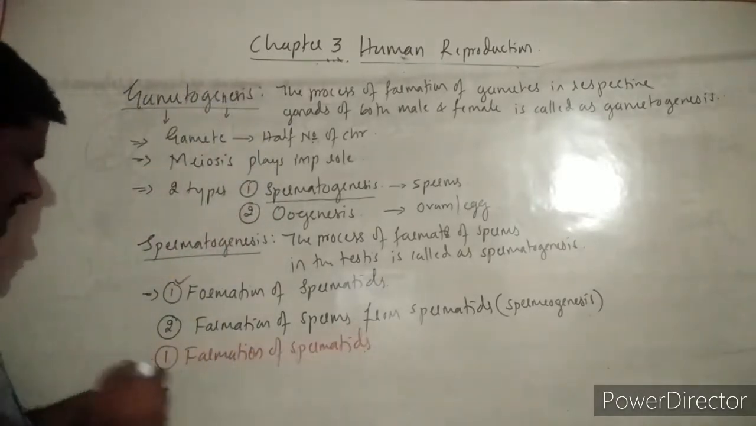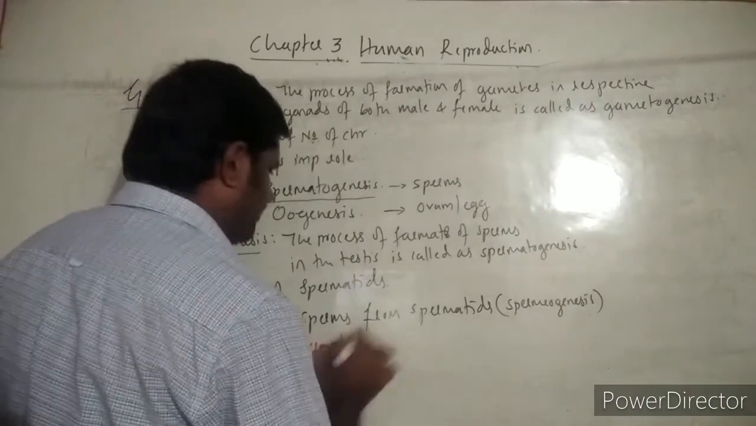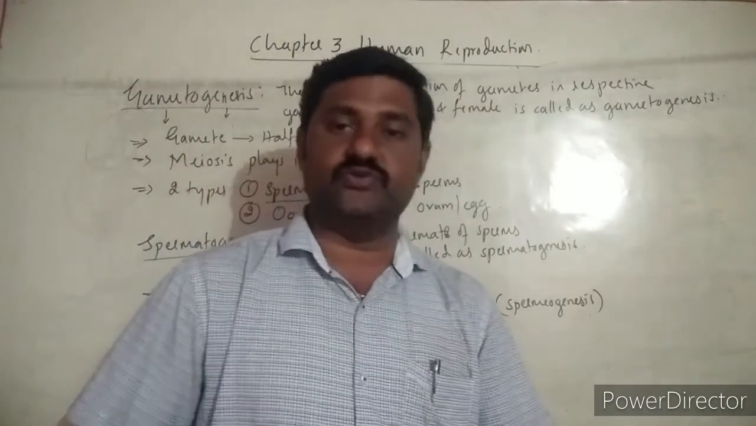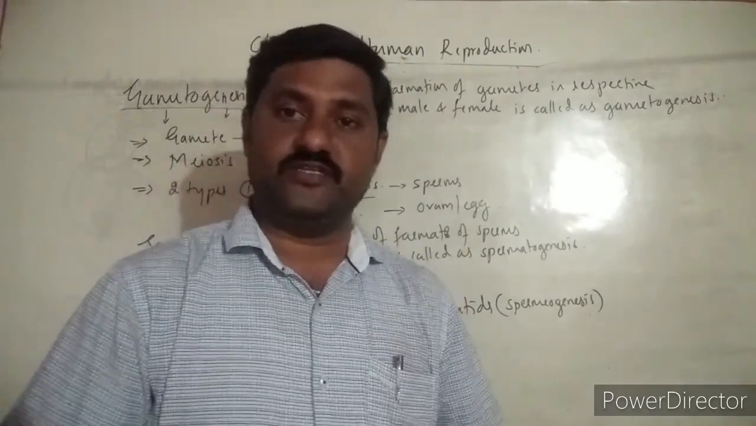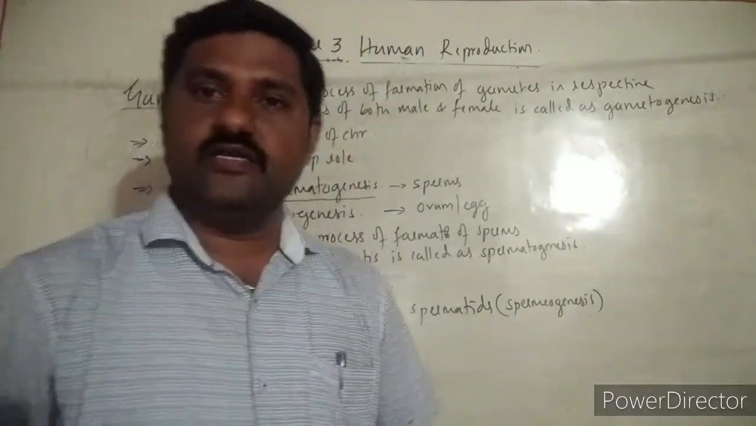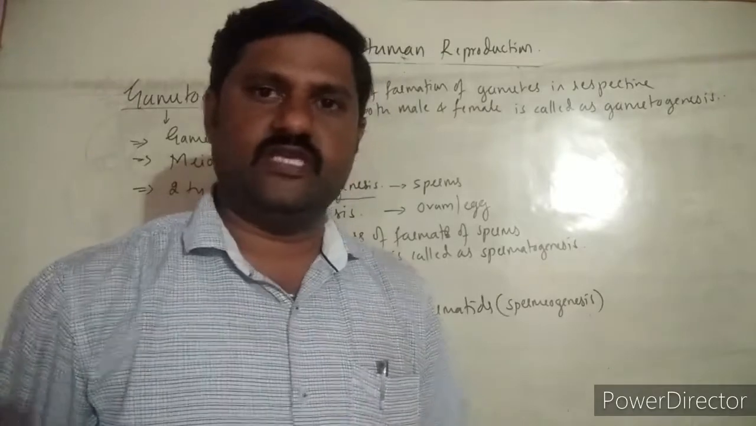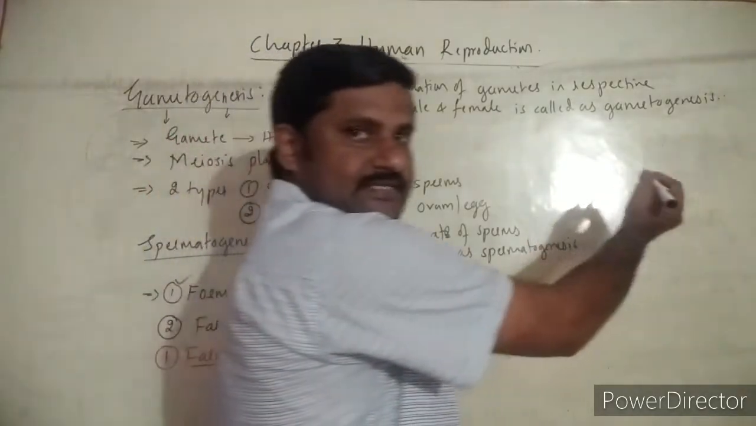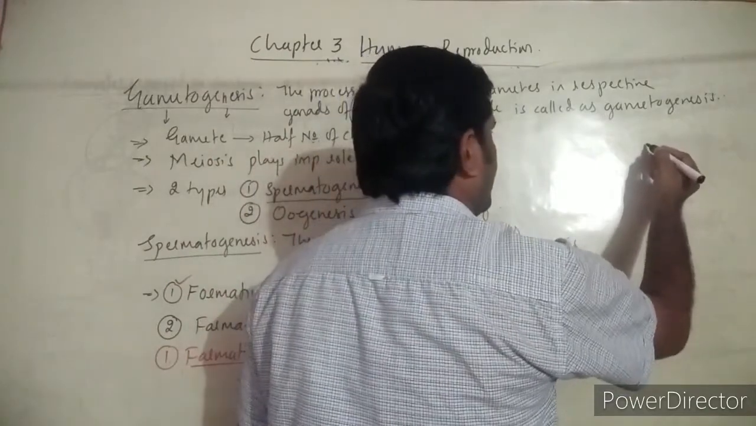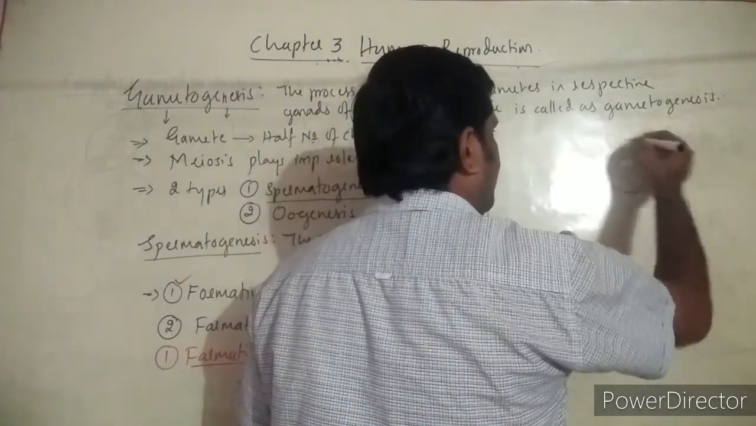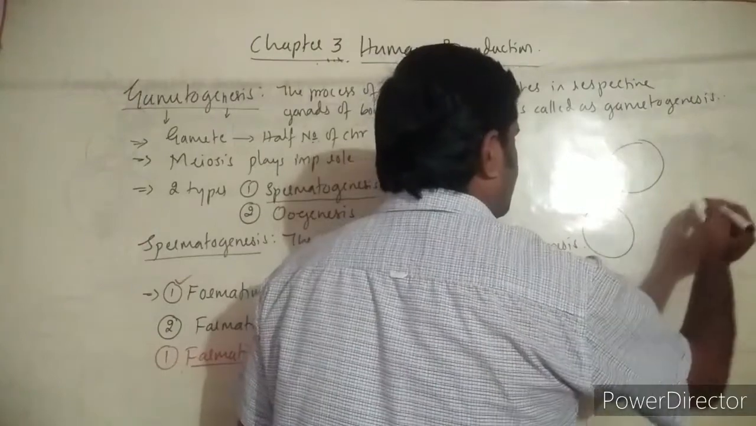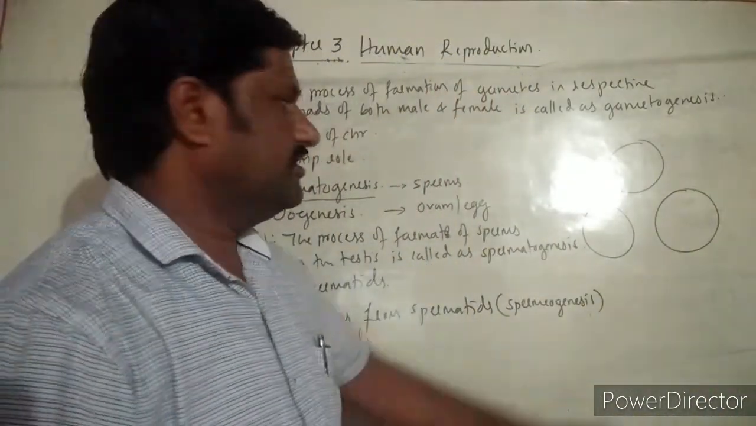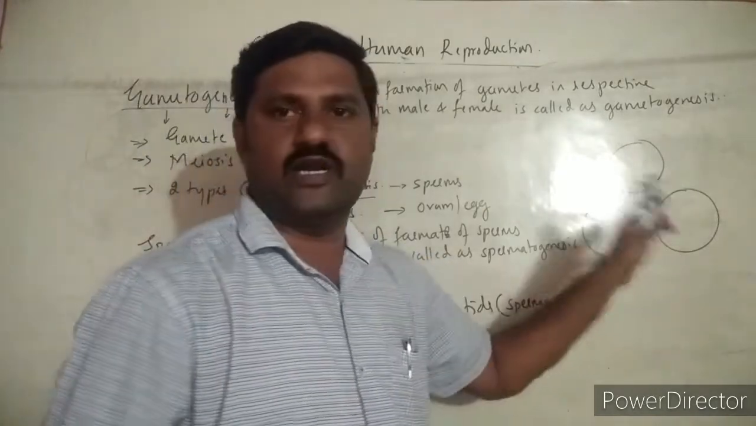Usually the formation of sperms takes place in the seminiferous tubules. Remember, usually the formation of sperms takes place inside the seminiferous tubule. As you know, in the cross section of the testis, you will find round shaped seminiferous tubules which are lying inside